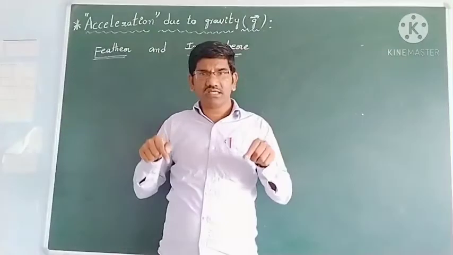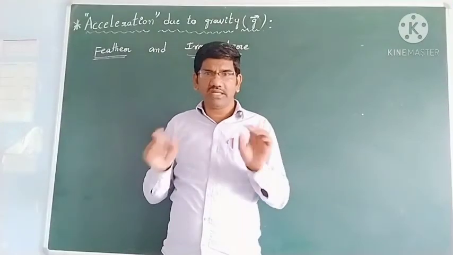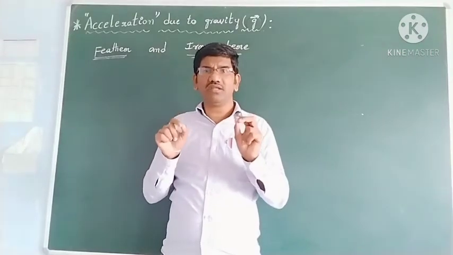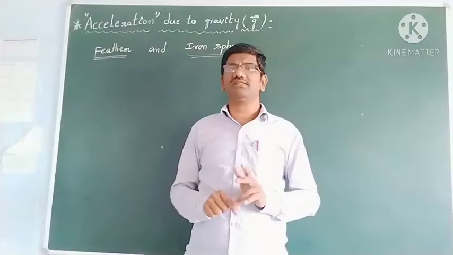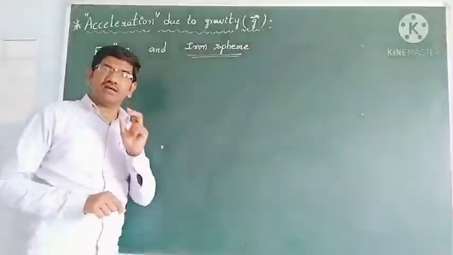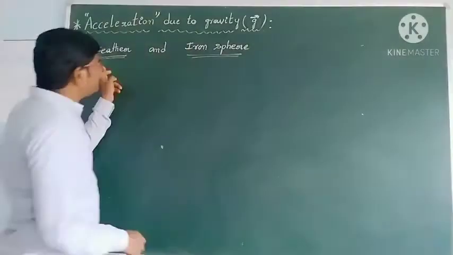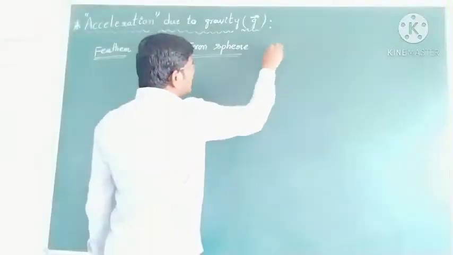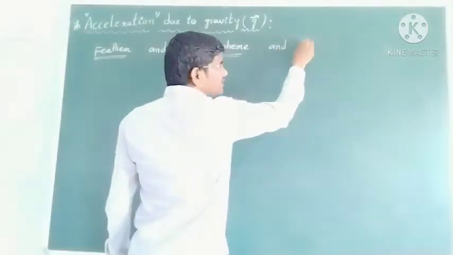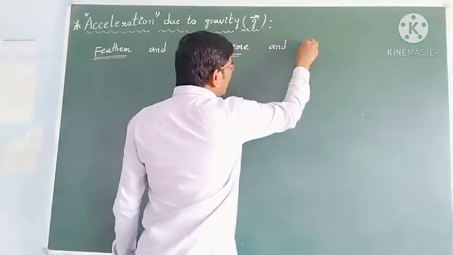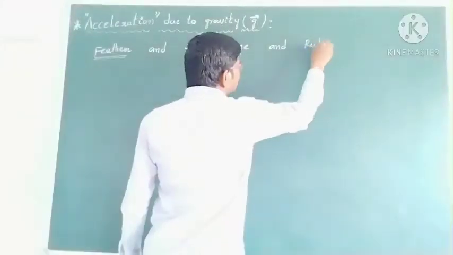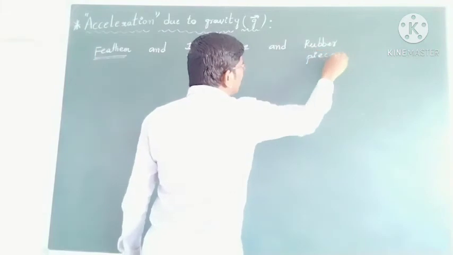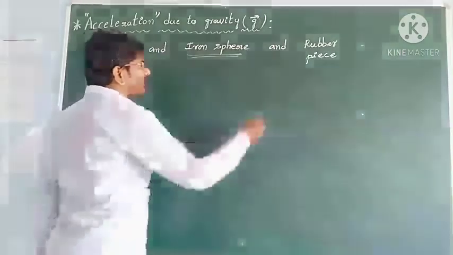Both the bodies reach the ground at the same time, and before striking the ground, both will have the same final velocity. Means the changes in velocities are the same for the feather and the iron sphere, and you can also consider one more object, a rubber piece. Okay, three objects I have taken here.